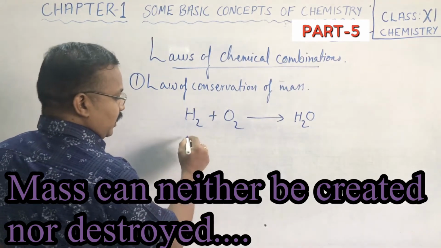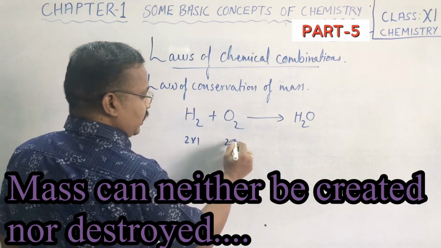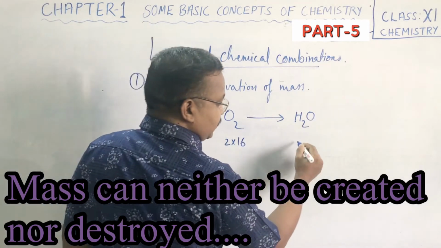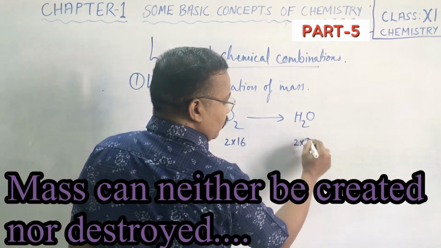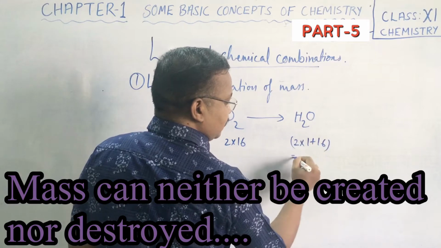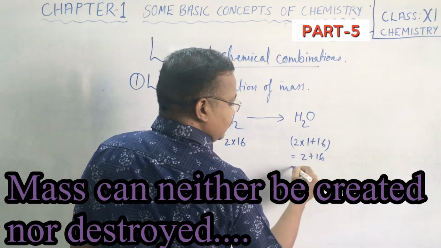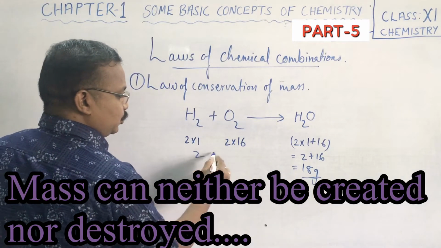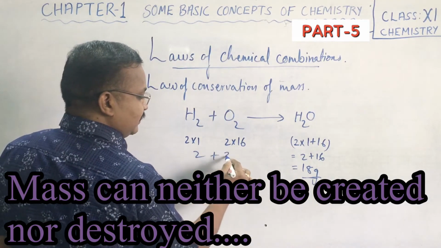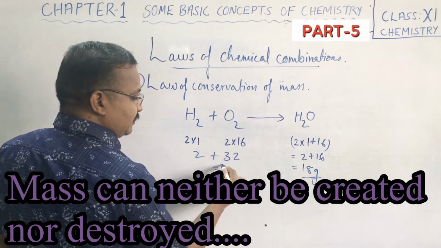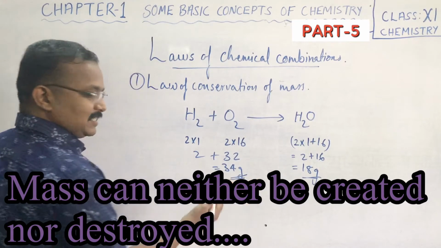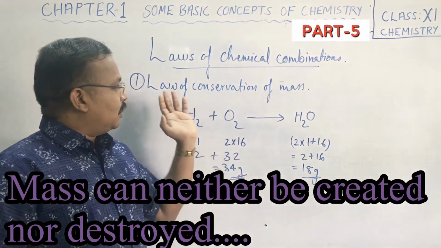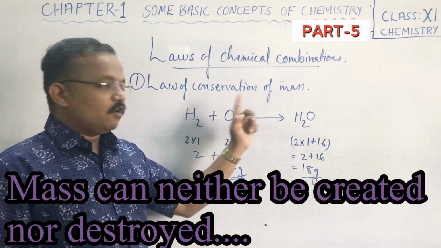As you know, the atomic mass of hydrogen is 1 and oxygen is 16, and the total here must come 2 into 1 plus 16. How much will it come? 2 plus 16, we have 18 gram. Correct? Here hydrogen 2 plus 2 16s are 32. Total comes 34 gram. What does it mean? It does not follow law of chemical combination, in which first law of conservation of mass.